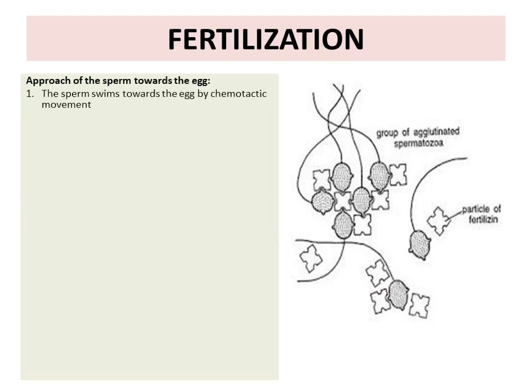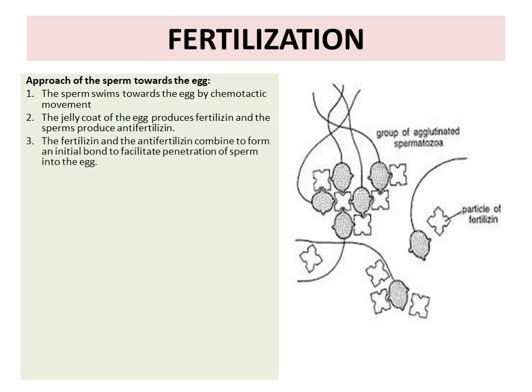Now, first process in fertilization is approach of sperm towards the egg. The sperm swims towards the egg by chemotactic movement. The jelly coat of egg produces fertilizin and the sperms produce anti-fertilizin.